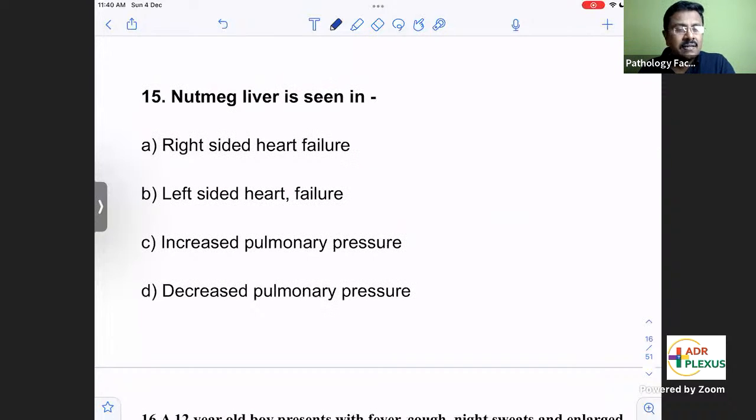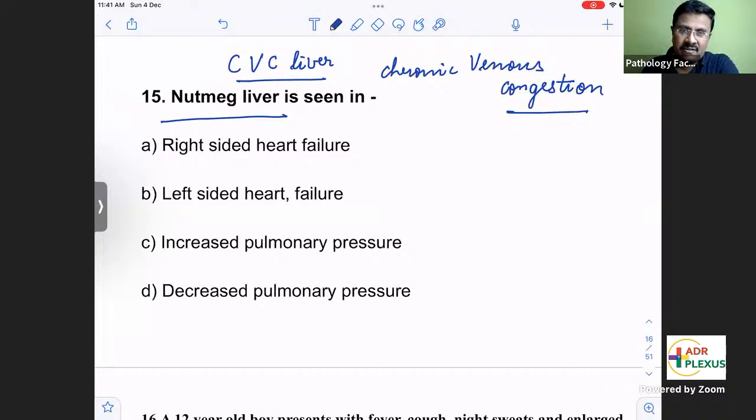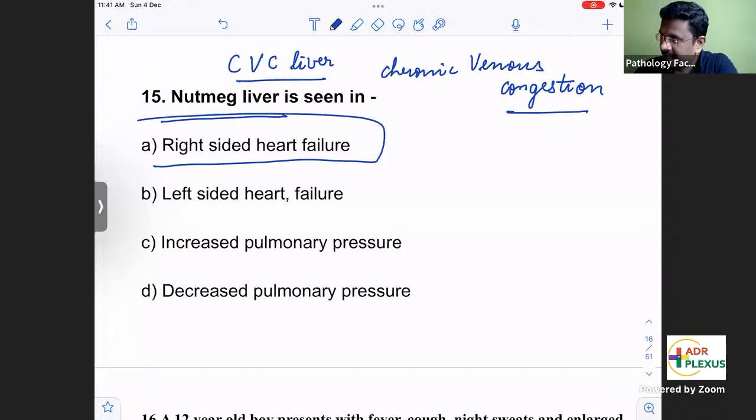Nutmeg liver. What is the name for nutmeg liver actually? Nutmeg liver is called CVC liver, chronic venous congestion. Please remember, students. Right heart failure: CVC liver is seen in right heart failure. Please remember CVC liver, CVC spleen, everything is seen in right heart failure.